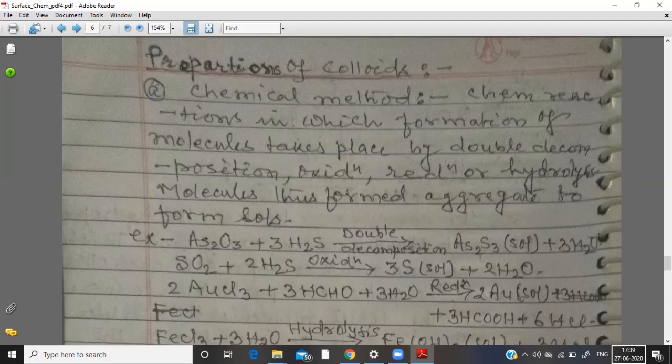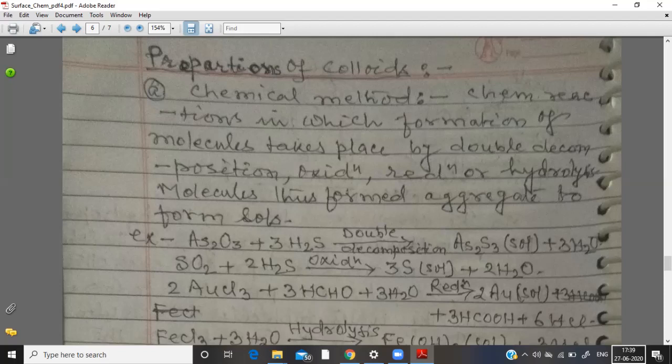An example is As2O3, arsenic oxide, which when treated with hydrogen sulfide undergoes double decomposition, giving us As2S3 sol plus 3H2O. Another example is when sulfur dioxide is treated with hydrogen sulfide, oxidation takes place to give sulfur sol.